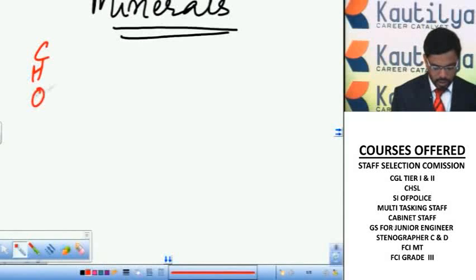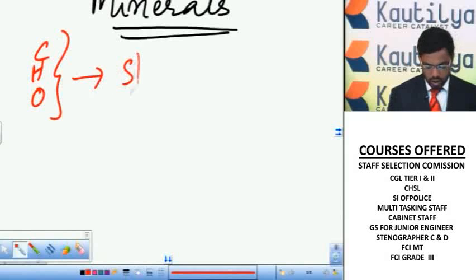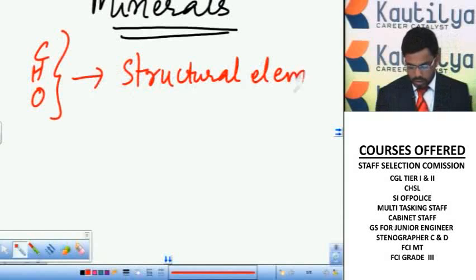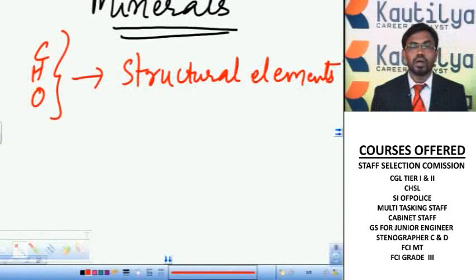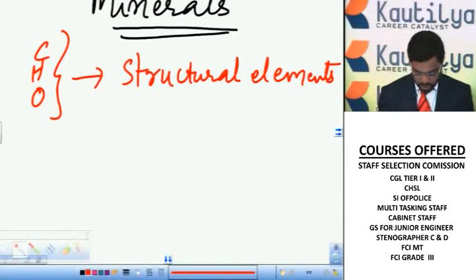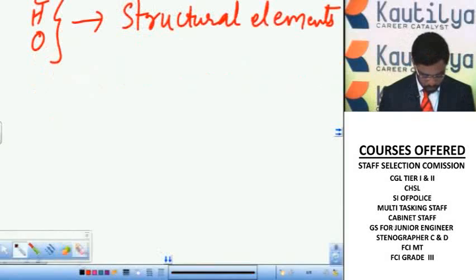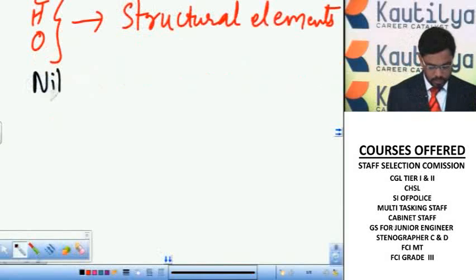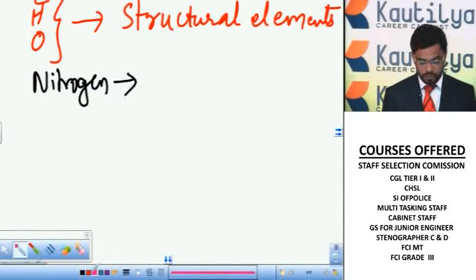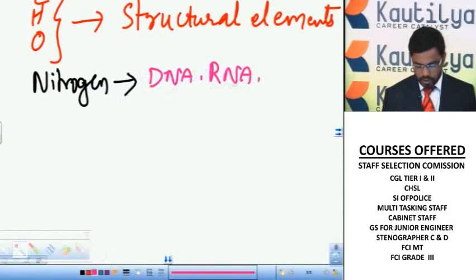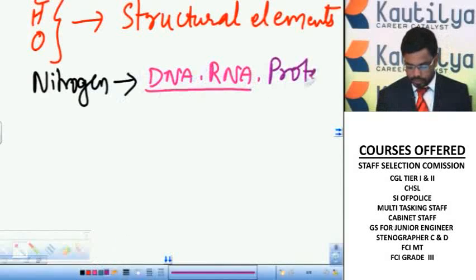Carbon, hydrogen and oxygen, these are called structural elements. These are called structural elements because these are the main components of carbohydrates, proteins and fats. And nitrogen. So this nitrogen is a component of DNA and RNA. It is also a component of proteins.